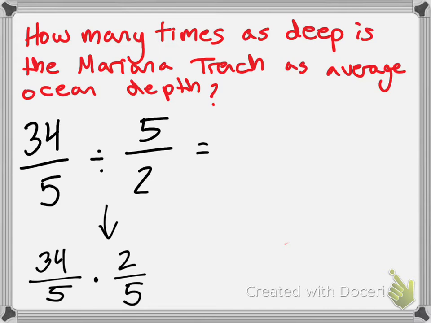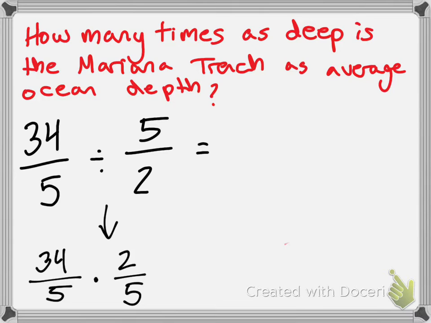I have a question. Here, look, 5 and 5. I can cross cancel those and make them 1, right? And 34 and 2, I can cross cancel and make it 17 and 1, right? Can I do that, Anna Jolene? Why can't I cross cancel when it's division? Exactly right. Because we can only do it in multiplication. We can't do it in division. We can only do it in multiplication.